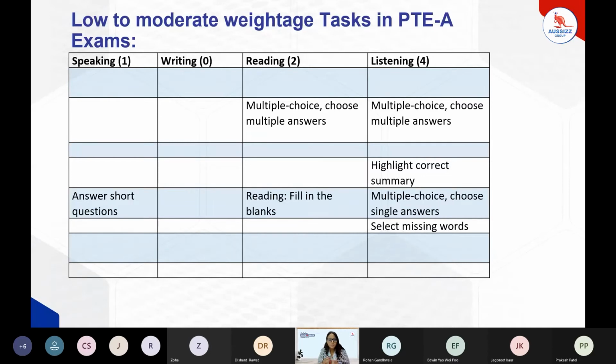But that doesn't mean we'll be skipping any of these questions. We are definitely going to select at least whatever the response must be there. We will try to select the response in those particular questions, right?